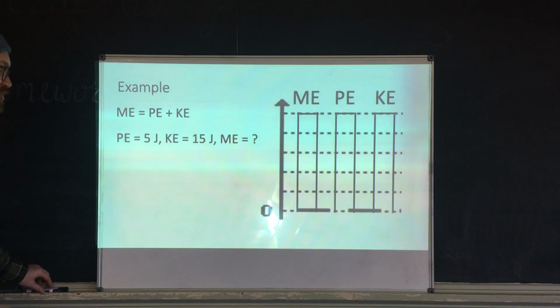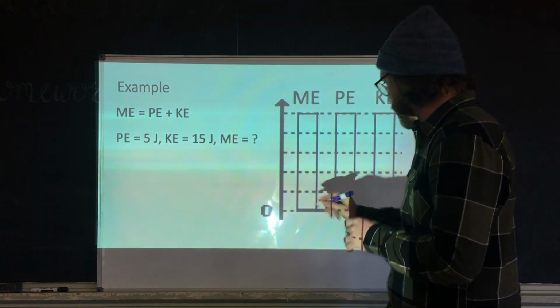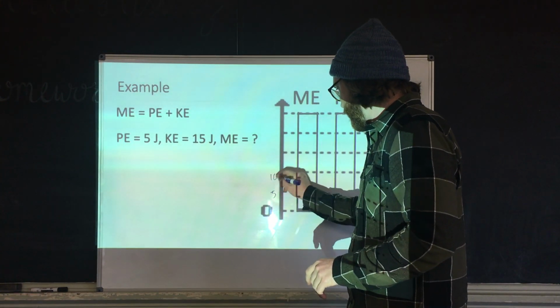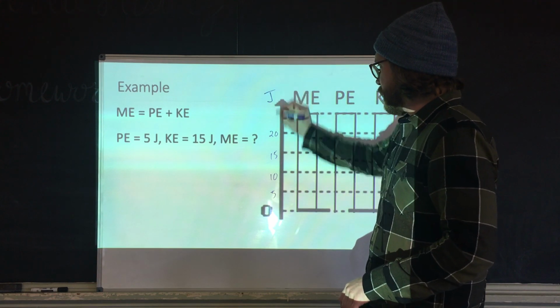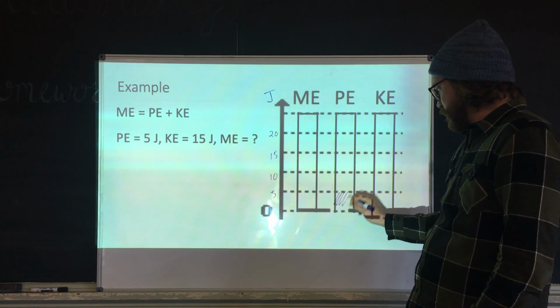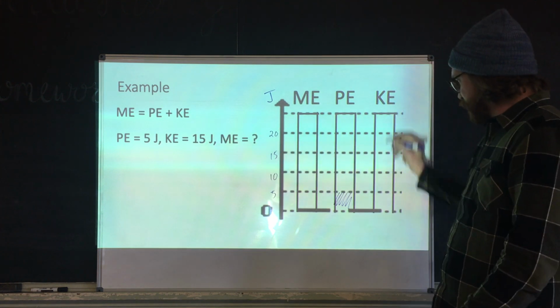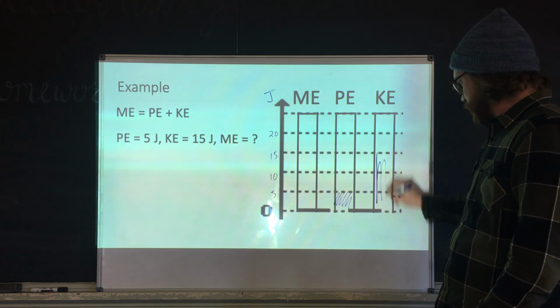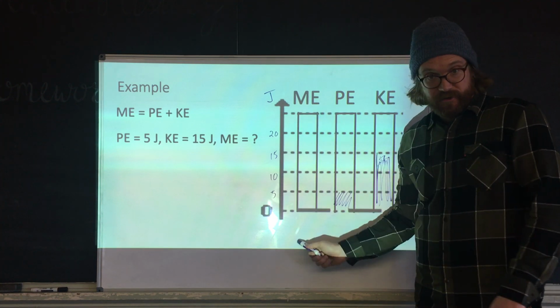Now the point of this chart is to see it as such. Let's say we have 5, 10, 15, and this is all in joules. So if I have 5 joules of potential energy and 15 joules of kinetic energy, fill in all these. How much mechanical energy do I have?